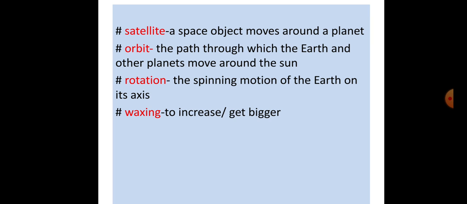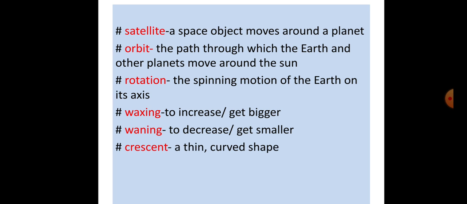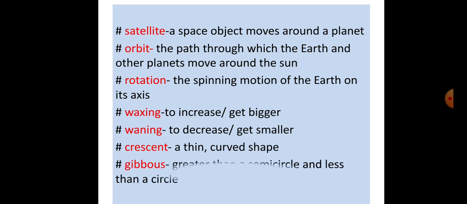Waxing is very important, it means to increase or get bigger. Waning, just the opposite of waxing, to decrease or get smaller. Crescent, a thin curved shape. Gibbous, greater than a semicircle and less than a circle.